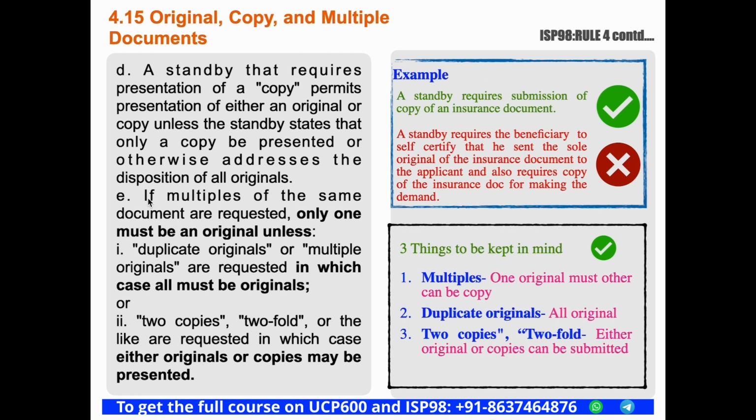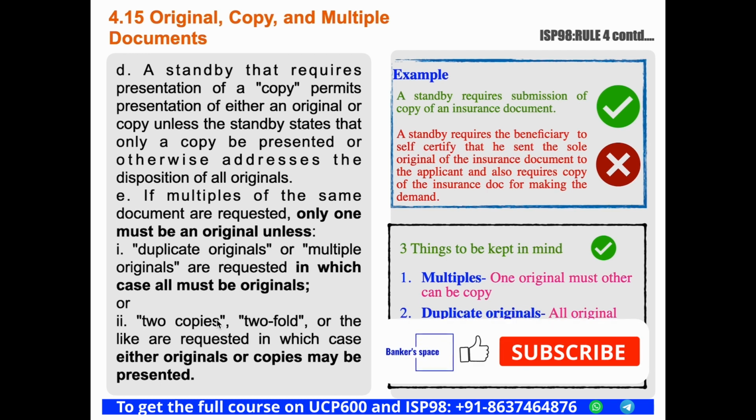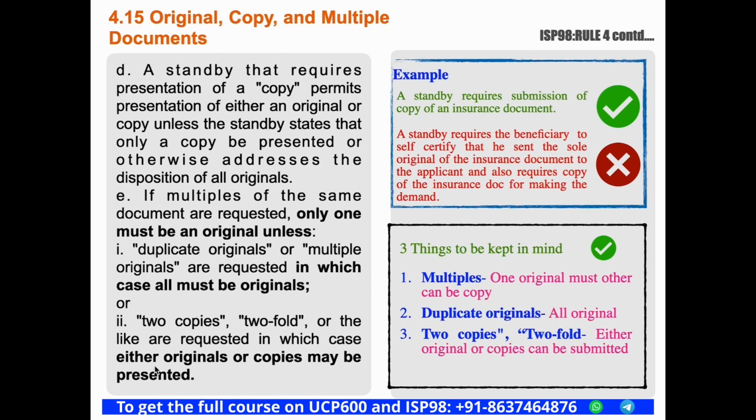Clear. Next one, if multiples of the same document are requested, only one must be an original, unless duplicate originals or multiple originals are requested, in which case all must be original, or two copies, twofold or the like are requested, in which case either originals or copies may be presented. Here the concern is, what if multiples of the same document are required under the standby? In this case, at least one document must be original and others can be copy. But if the standby specifically requires duplicate originals or multiple originals, then all must be originals